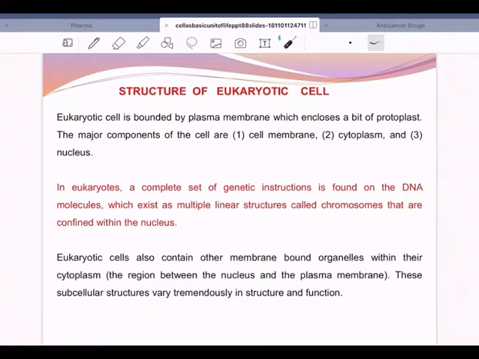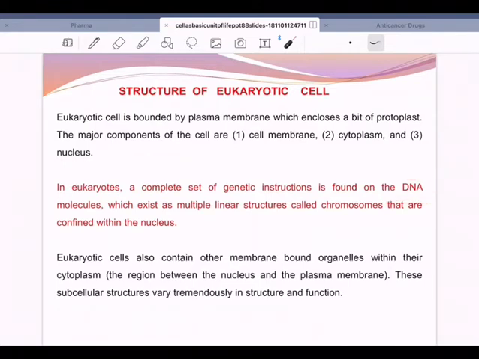Prokaryotic cells are bound by a cell wall, whereas in eukaryotic cells there may be a cell wall, and along with that there will be a cell membrane also, like in plants. The nucleus is not clear in prokaryotic cells. Instead there is nuclear material called the nucleoid, whereas in a eukaryotic cell a well-developed nucleus will be present with its material, DNA.